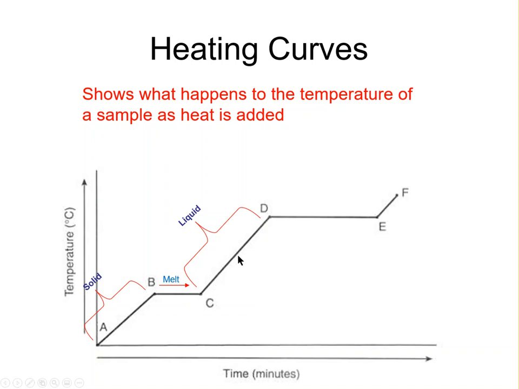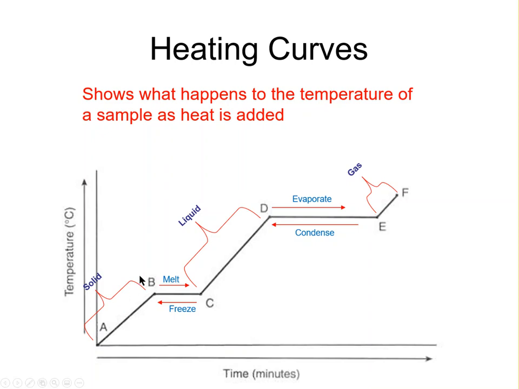If we add enough heat to a liquid, it will eventually begin to evaporate. And once it is fully evaporated, it turns into a gas. So the diagonal portions here represent the phases of matter. Pretty easy to remember because there's 3 phases of matter and there's 3 diagonal portions in the curve. The flat sections are where the phase changes are occurring. And of course, if going from point D to point E is evaporation, then going backwards from point E to point D is condensation. Same thing with B and C. If going from B to C is melting, then going from C to B is called freezing.